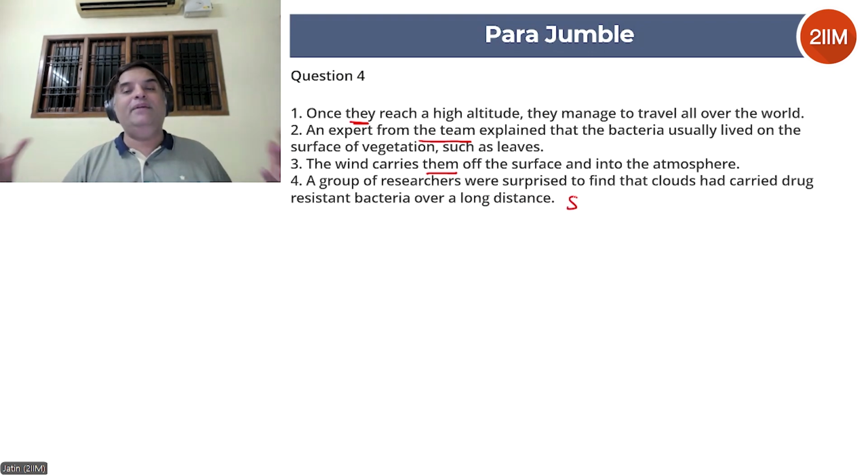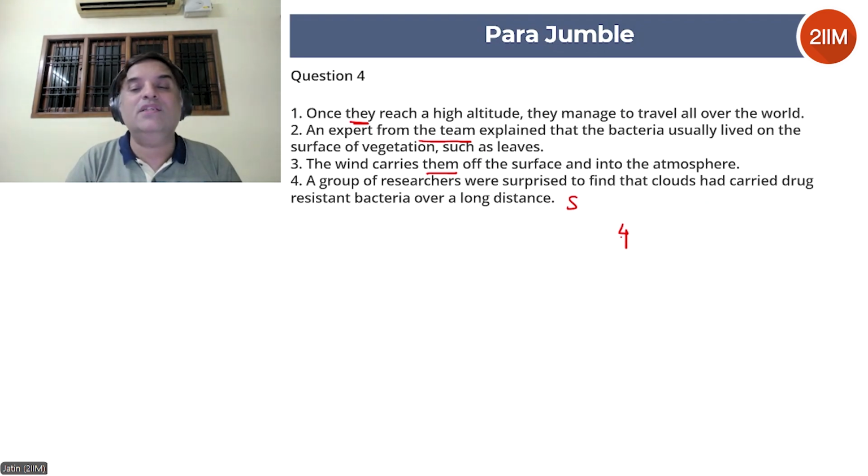It's an introductory statement. It's introducing what this group of researchers did and found, and they were surprised to find that clouds had carried drug-resistant bacteria over a long distance. So this can be a starter statement. Let's write 4. That's the only choice that we have for a starter statement. Now ask yourself, what is the most obvious link? Okay, let's look at it. So it says an expert from the team. All right. Now the team, if you put it after 4, can be the group of researchers.